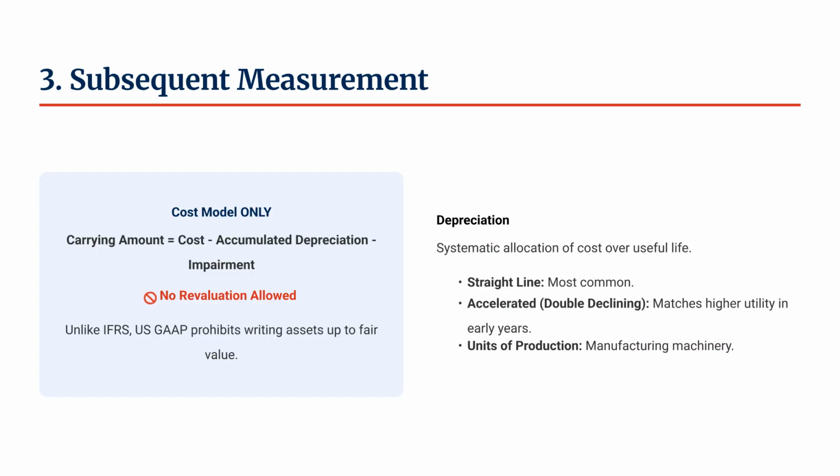Once the asset is on the books, US GAAP is very strict. You must use the cost model only. This is a huge difference from IAS 16. Under IFRS, if your land value triples, you are allowed to revalue it and show that increase in equity. Under US GAAP, revaluation is strictly prohibited. Even if your building is worth 10 times what you paid for it, it stays at historical cost on the balance sheet. US GAAP prioritizes verifiability over current market values.